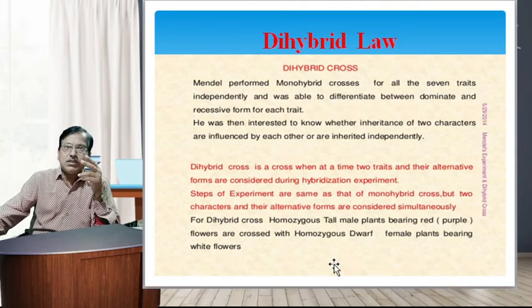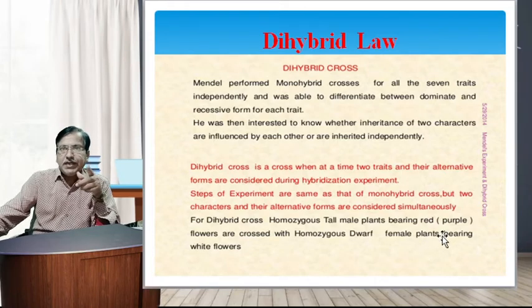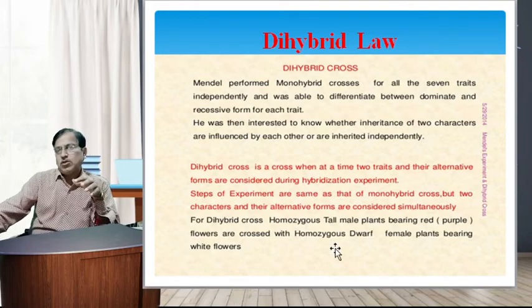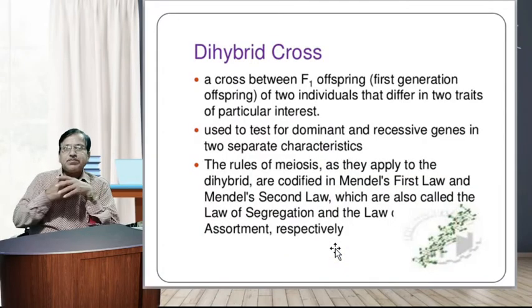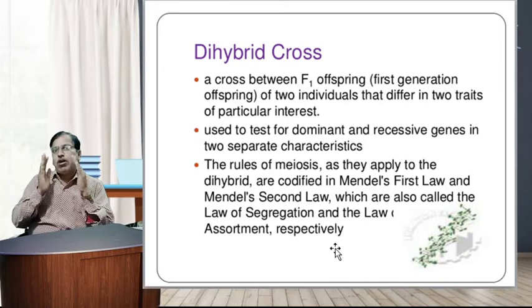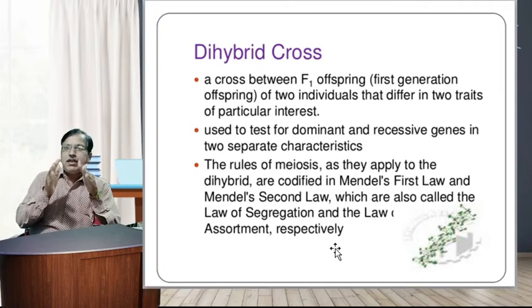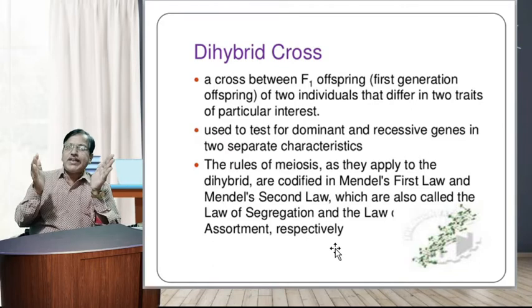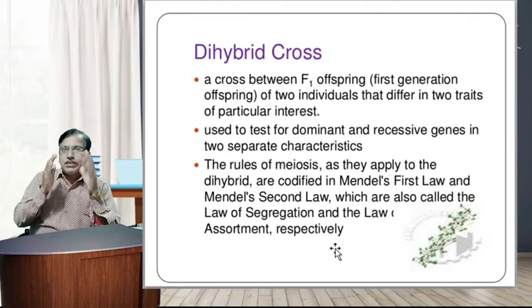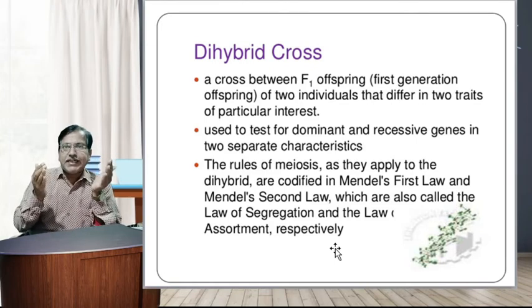For a dihybrid cross, homozygous tall male plants bearing red-purple flowers are crossed with homozygous dwarf female plants bearing white flowers. So, a dihybrid cross is a cross between F1 offspring, first generation offspring of two individuals that differ in two traits of particular interest, used to test for dominant and recessive genes in two separate characteristics.